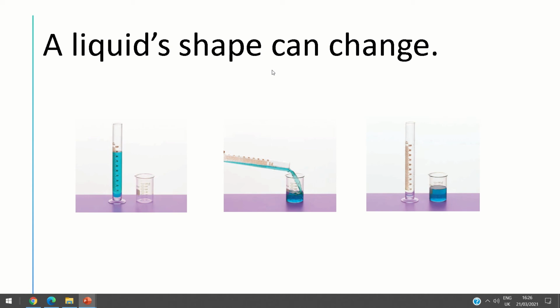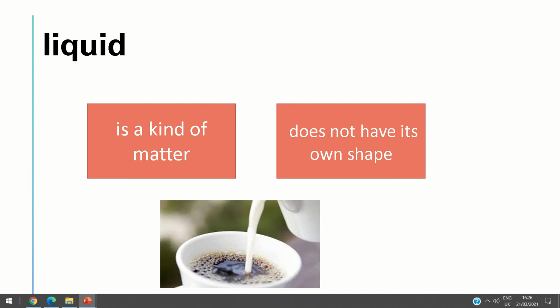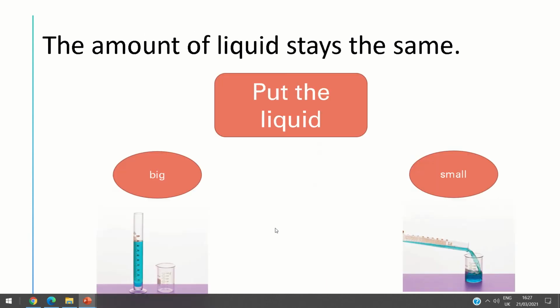So we can say that liquid is a kind of matter. Liquid doesn't have its own shape. Liquids take the shape of the container it is in. Okay? Liquids don't have a shape of their own. They take the shape of whatever they are in. Liquids flow when you pour them. When you pour the liquids, like you pour this milk, now the liquids flow, okay? So this is about the liquid.